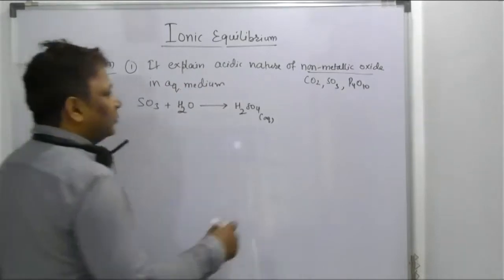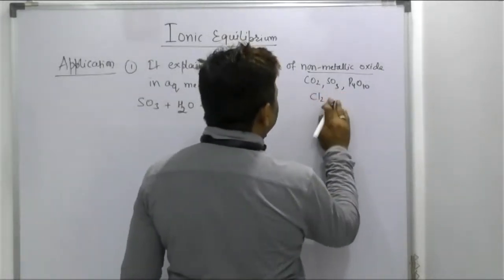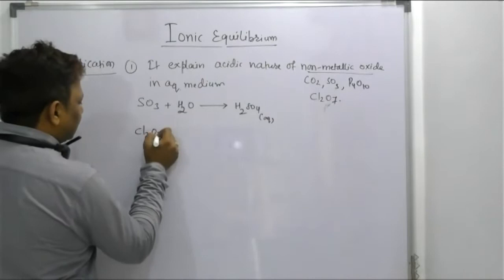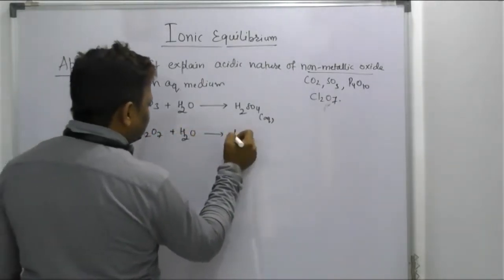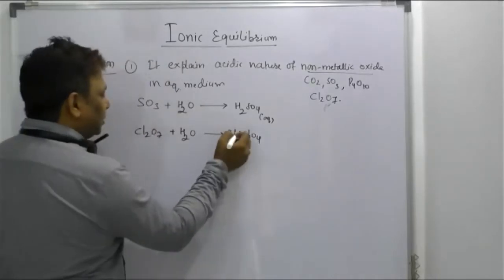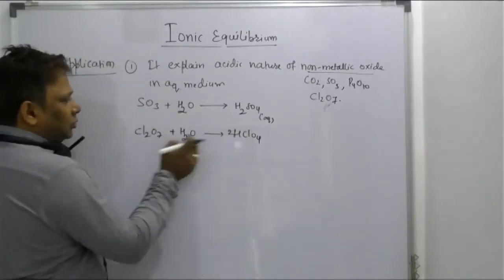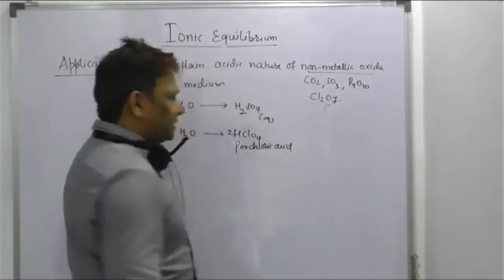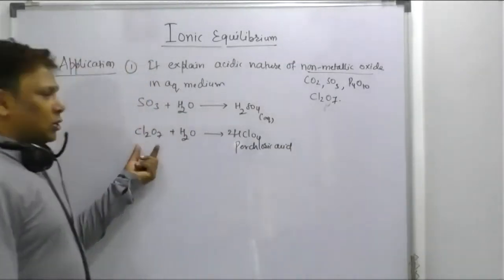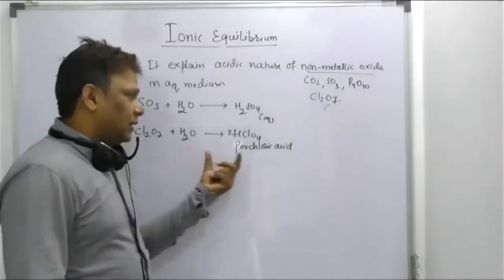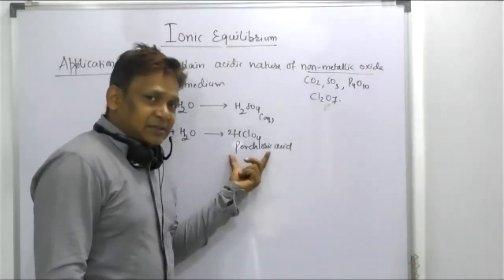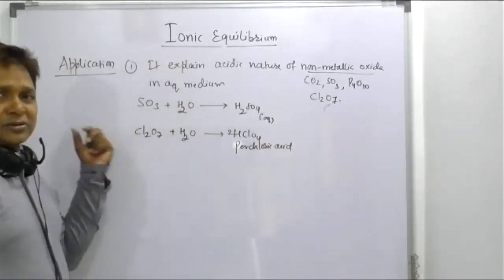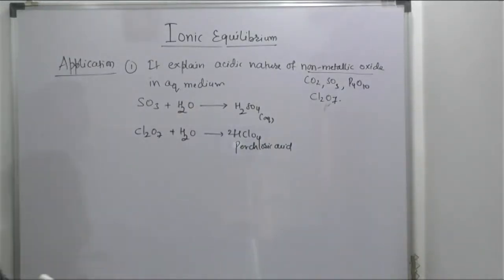Is it clear, beta? One more example, I'll write Cl2O7. It is a non-metal oxide. On dissolving in the water, it has a tendency to form perchloric acid. Make it 2 times: 7 plus 1, 8. Hydrogen 2, chlorine 2, called as what? Perchloric acid. But perchloric acid has a tendency to provide H plus ion. It means the non-metallic oxide, on dissolving in water, gives a species which provides H plus ion. Hence, it is acidic in nature. Indirectly, non-metallic oxides are acidic in nature. Is it clear?